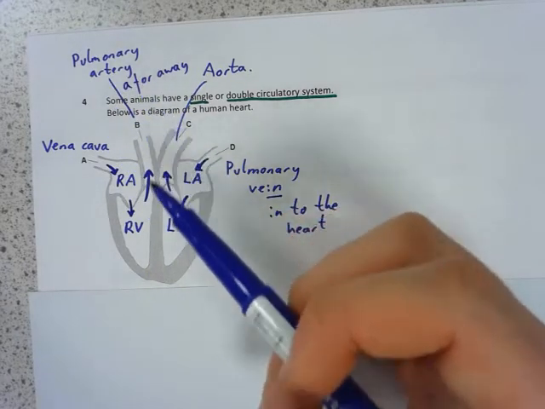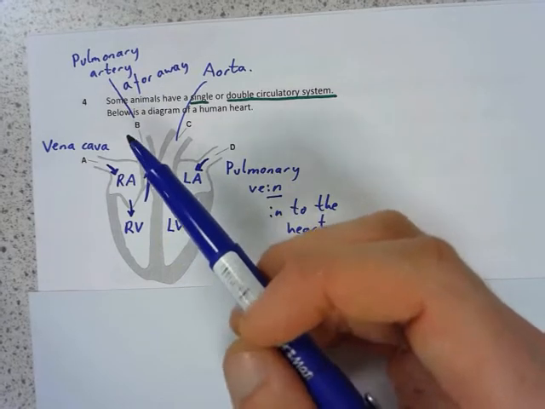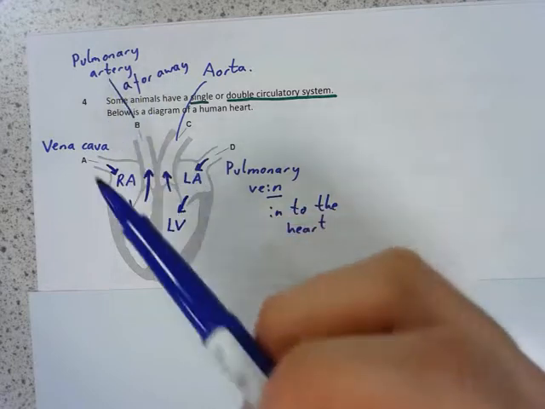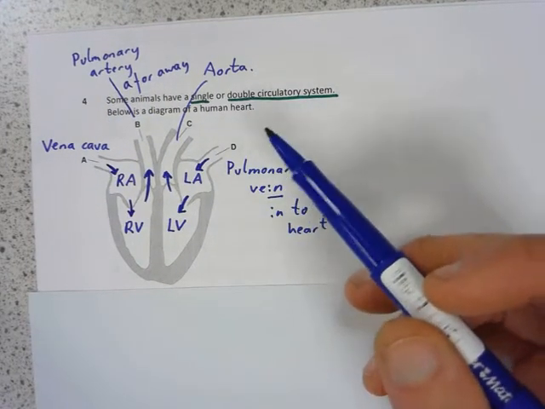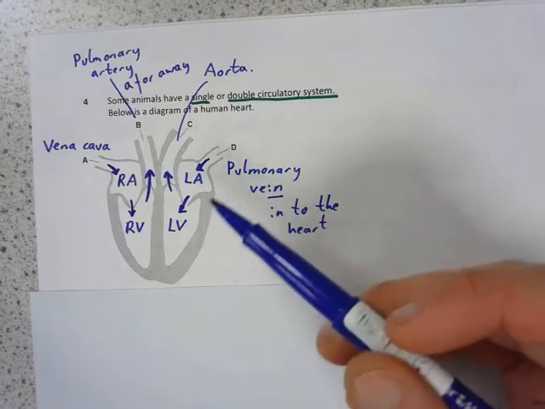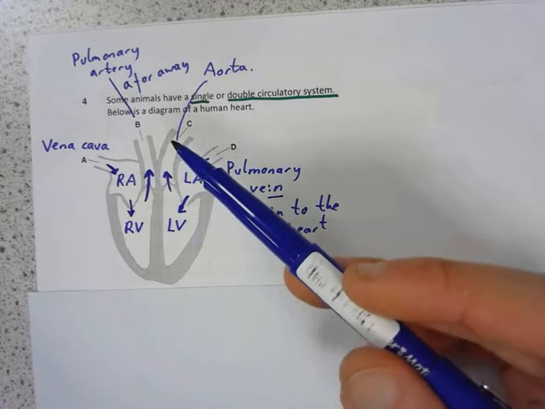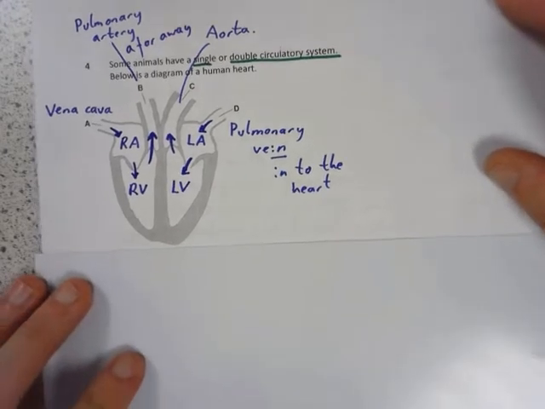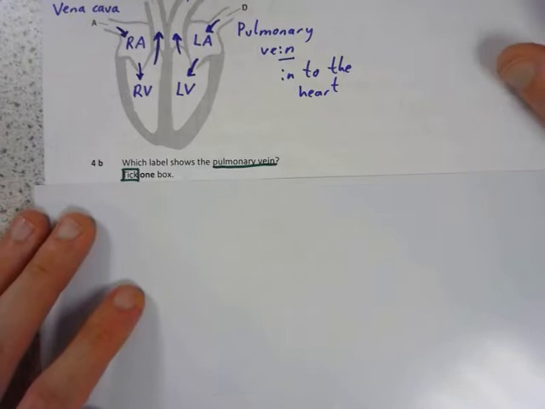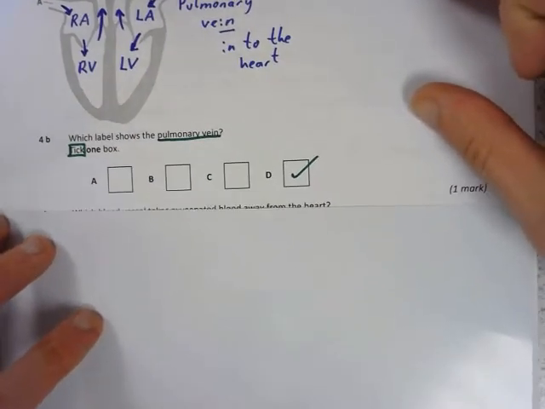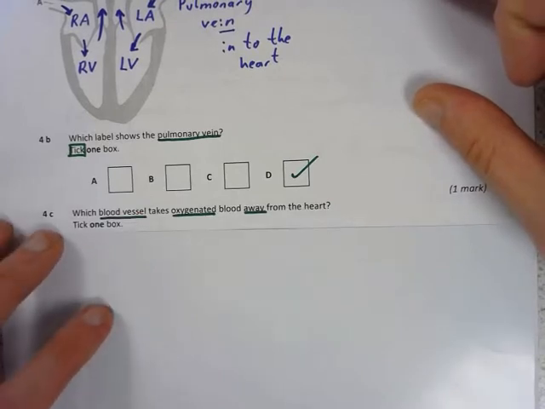We can always remember that because we know from the right side, the blood is going to the lungs, so it must be pulmonary. A for away, it's going away from the heart, so it must be an artery. Coming back from the lungs, it's pulmonary, and it's coming back in, so it's a vein, going into the heart: pulmonary vein. And the last one, pumping the blood to the rest of the body, is the aorta. I'm just labelling that on when I see a diagram of the heart, just to make sure everything's nice and clear. Which label shows the pulmonary vein? Already labelled that, D, for 1 mark. Which blood vessel takes oxygenated blood away from the heart?